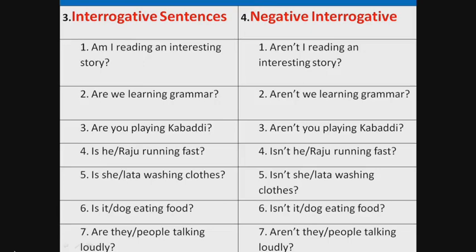Negative interrogative sentences. Aren't I reading an interesting story? Aren't we learning grammar? Aren't you playing kabaddi? Isn't he running fast? Isn't she washing clothes? Isn't it eating food? Aren't they talking loudly?